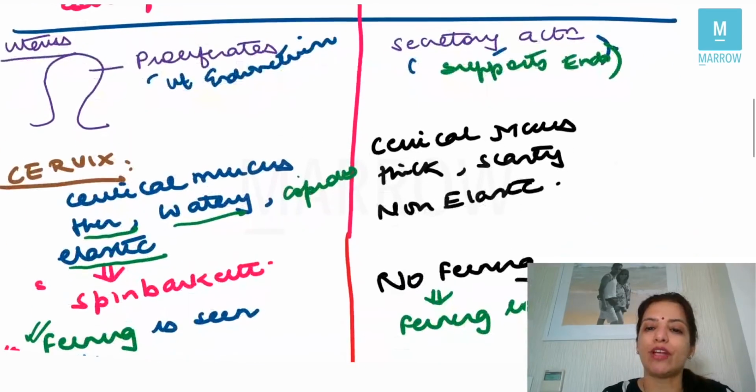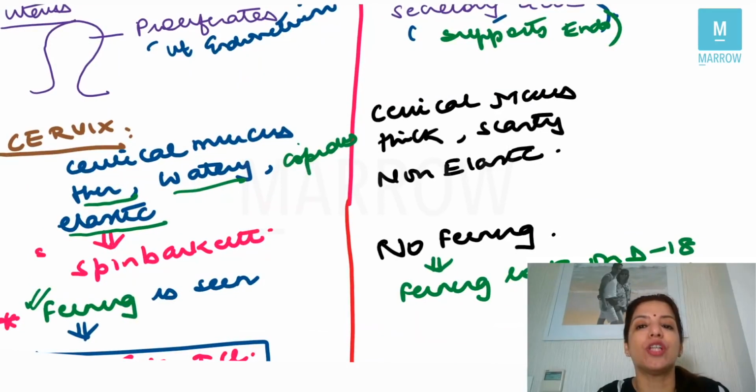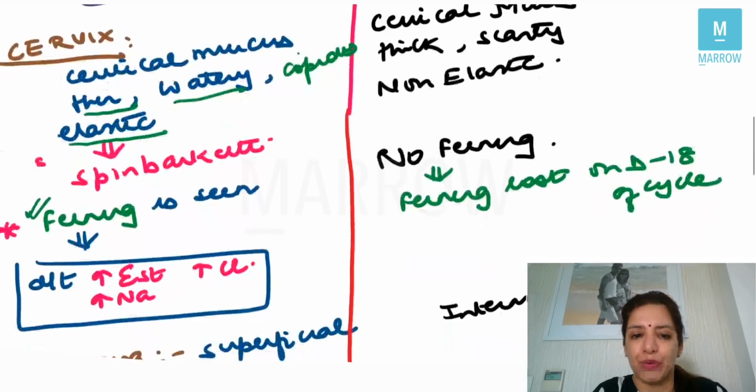Now, under the effect of progesterone, cervical mucus will be exactly opposite. It will be thick, scanty, and non-elastic. No ferning will be seen under the microscope. Now, the question which they ask you is, on which day of the cycle is ferning lost? So remember, ferning is lost on day 18 of the cycle. All these points are very, very important. I want you to note each of these points, right?